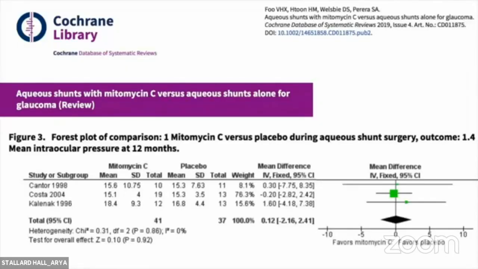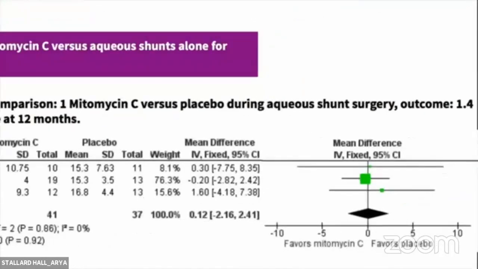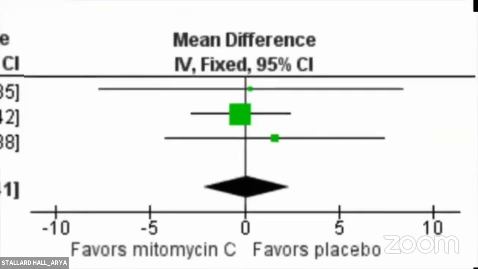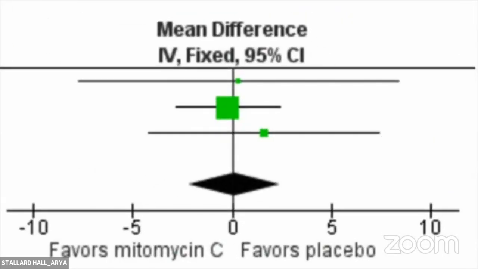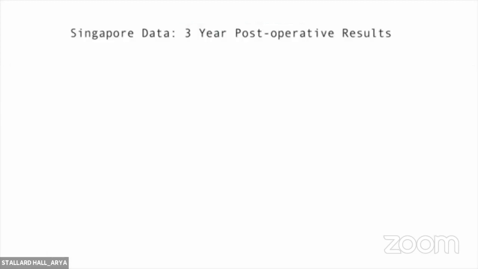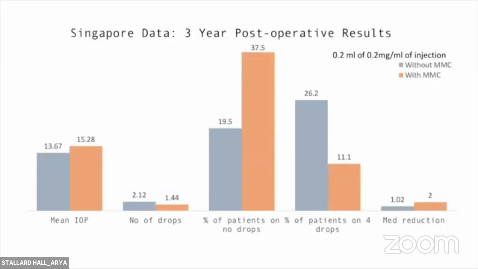While our group's Cochrane review found intraoperative mitomycin C did not provide any benefits for the success of aqueous shunt surgery, most of the studies were conducted in Caucasian eyes. There may be a case for its use in eyes with higher risk of scarring, such as in pigmented races. At the 3-year follow-up, our local case control series of AGV with and without MMC found that after a single